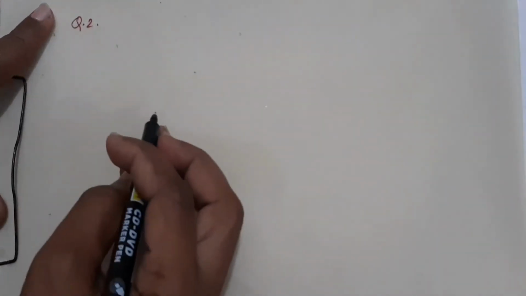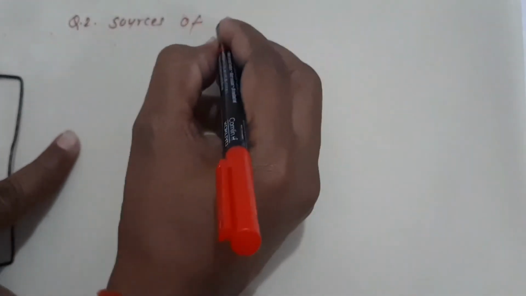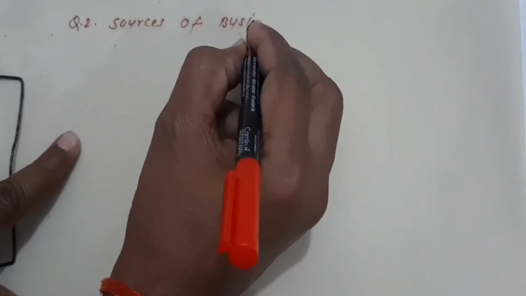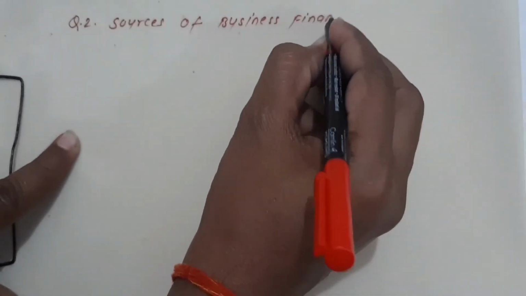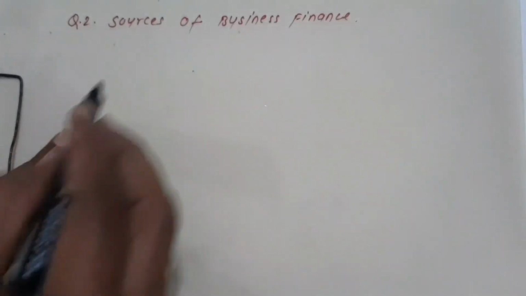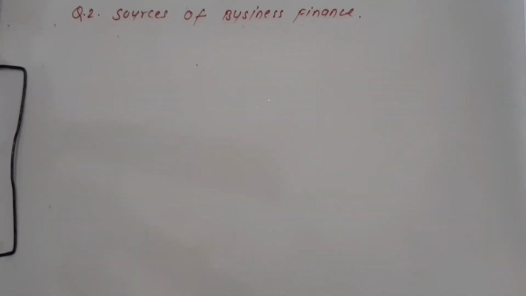Now, dear students, we are going to the second question, that is the sources of business finance. See, dear, business finance differs from business to business, that we have already studied in the last question.